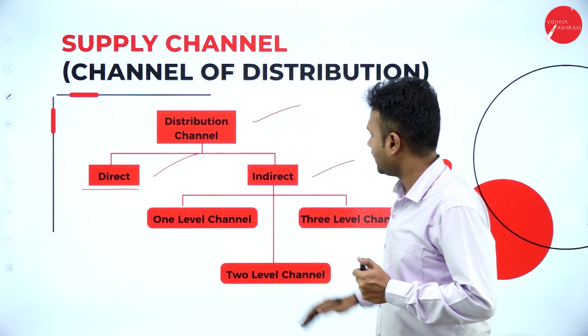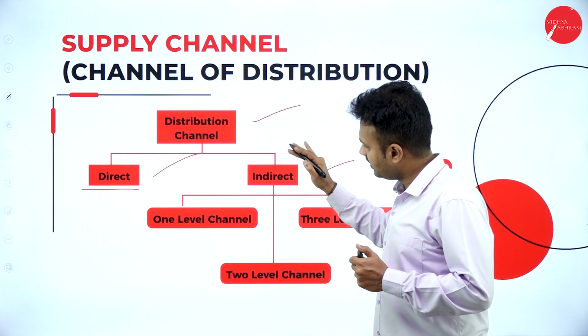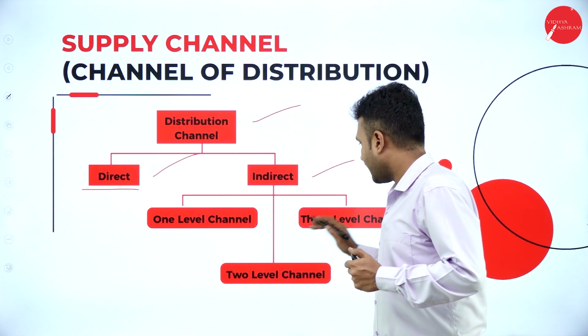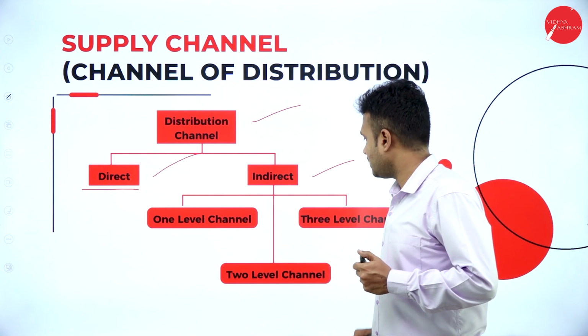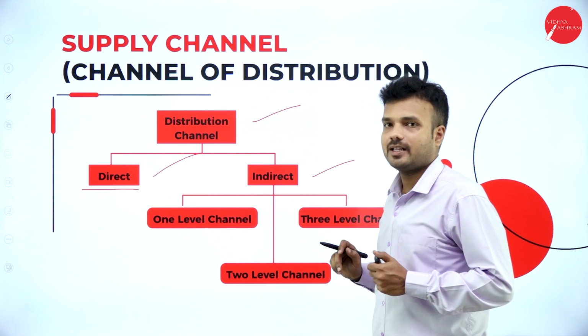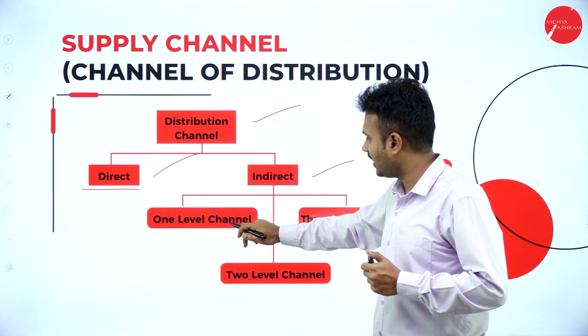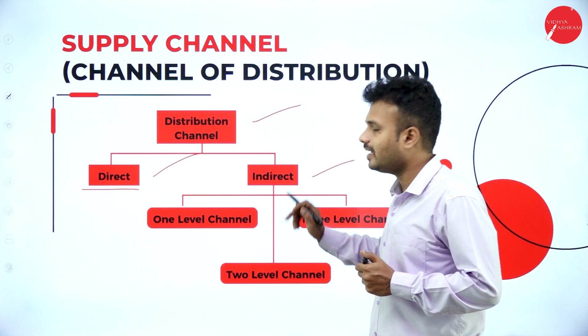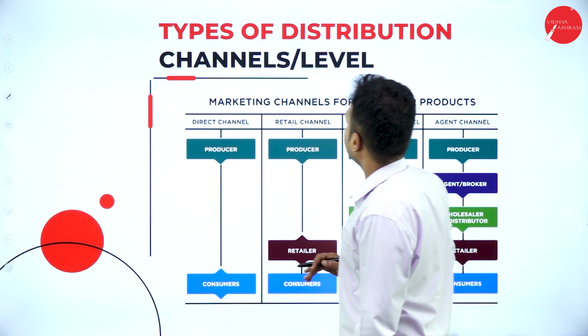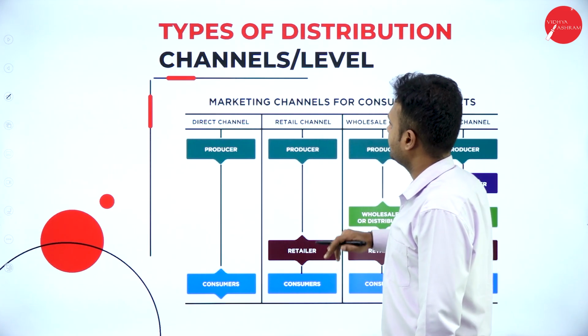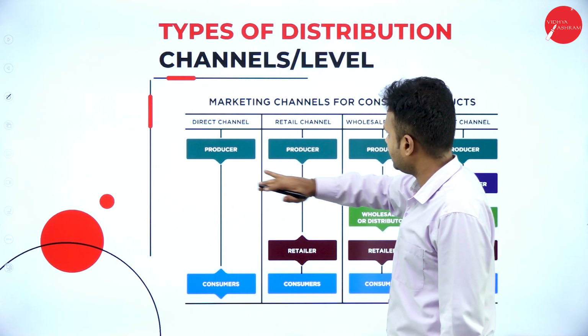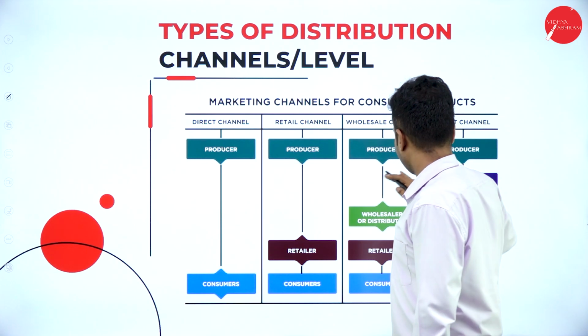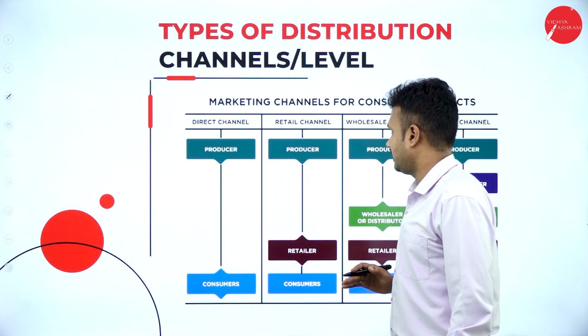The indirect channel is classified into three categories: 1 level channel, 2 level channel and 3 level channel. We shall study the 1 level, 2 level and 3 level channels individually. So these are the types of distribution channels: direct channel, 1 level channel, 2 level channel and 3 level channel, right?